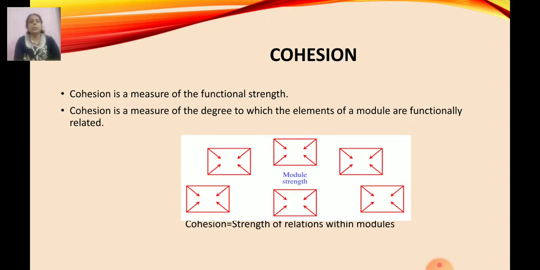Cohesion is a measure of the degree to which elements of a module are functionally related, how they are related functionally in a single module, that is known as cohesion.